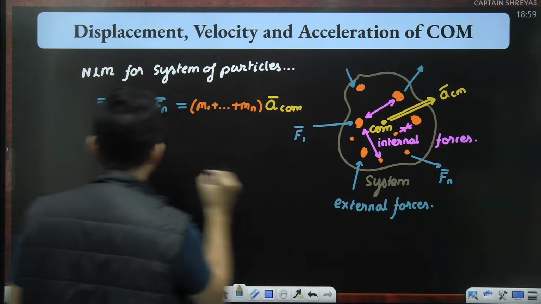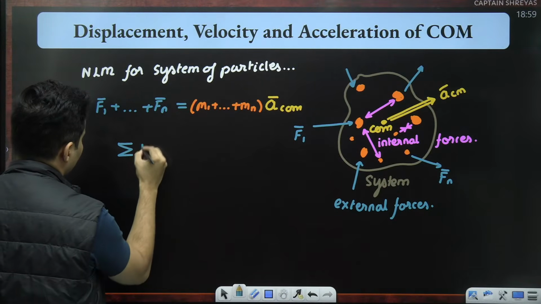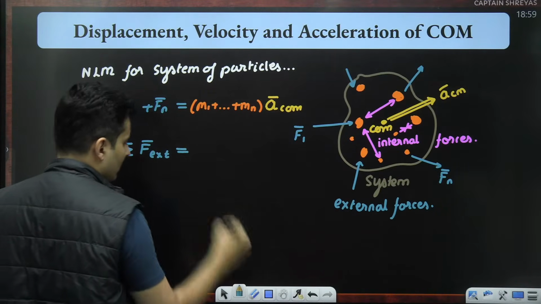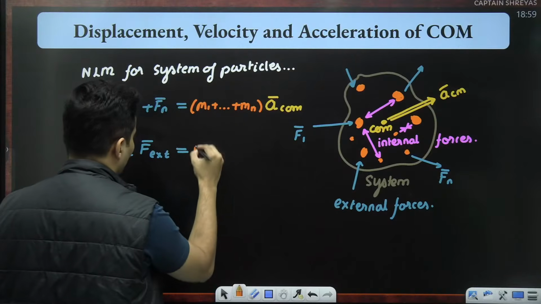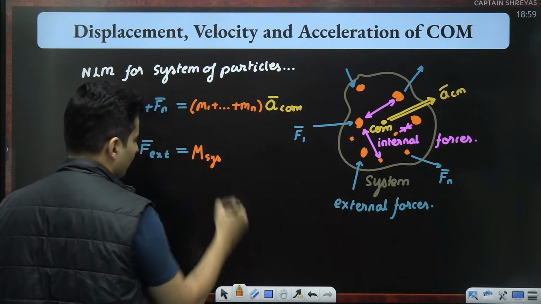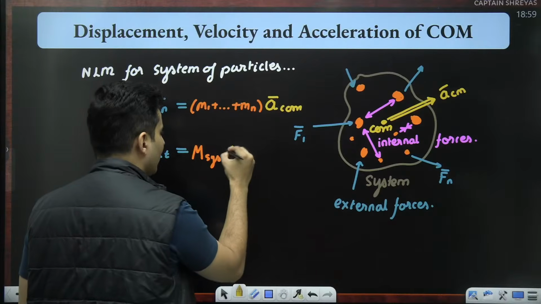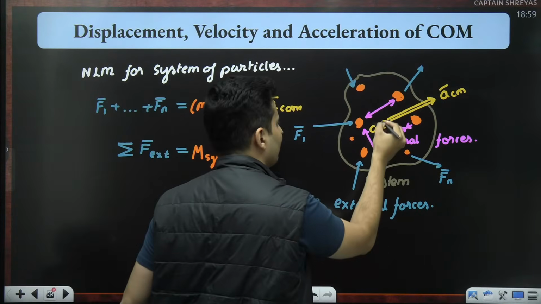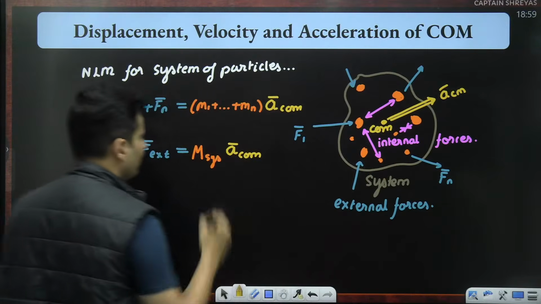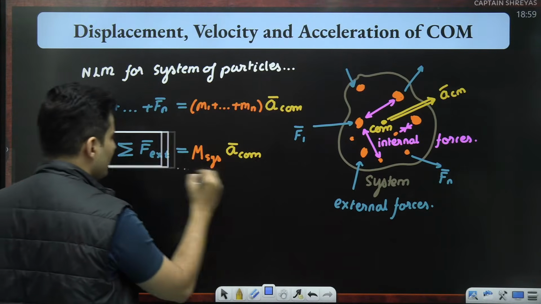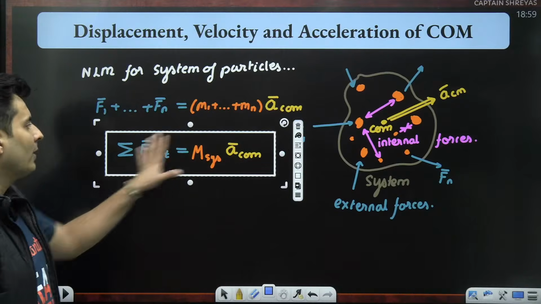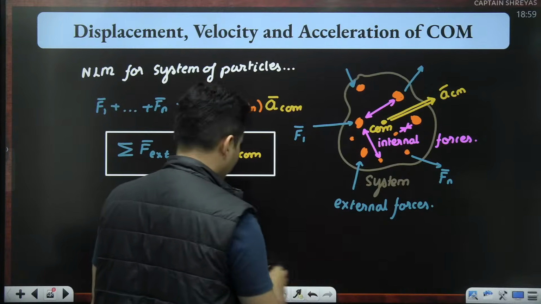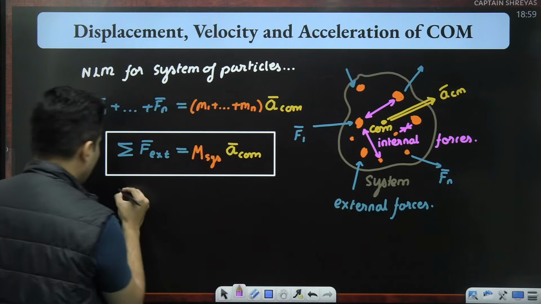So I can say that the net external force, don't worry about internal forces, is equal to the total mass of the system times the acceleration, which obviously can't be of a particle; it will be of the combined mass where it is concentrated, that means the center of mass. This is your modified Newton's law for many particles. Again, a very important thing. So I can also mention internal forces.